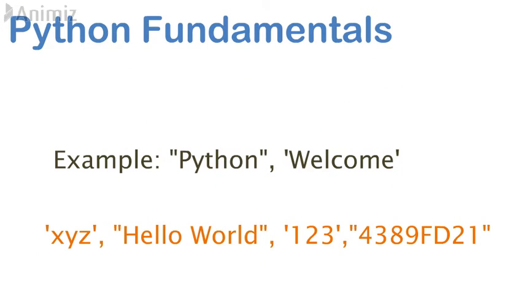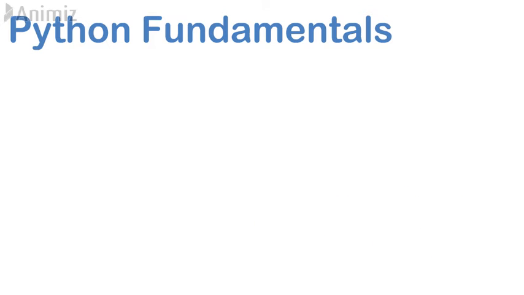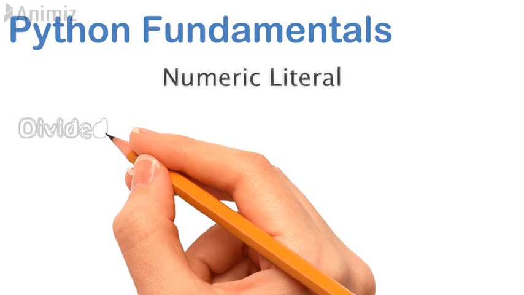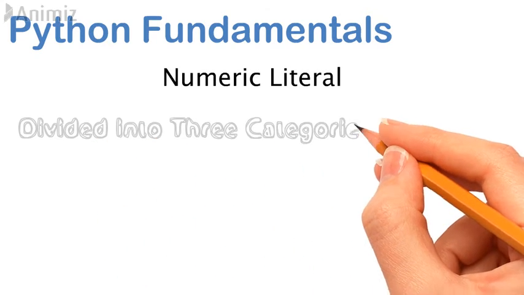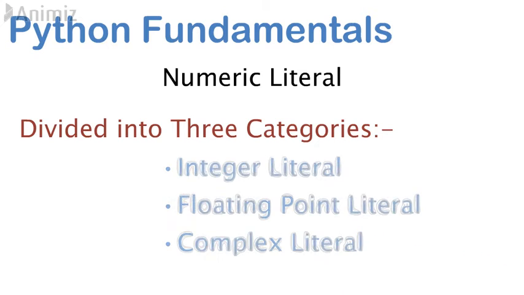So go to the next section, that is numeric literals. What are numeric literals? Numeric literals means numeric constant. It may be integer, floating, or complex literals.